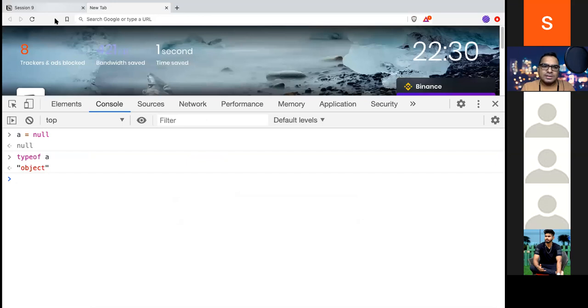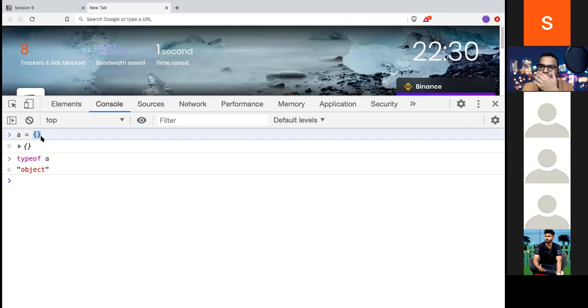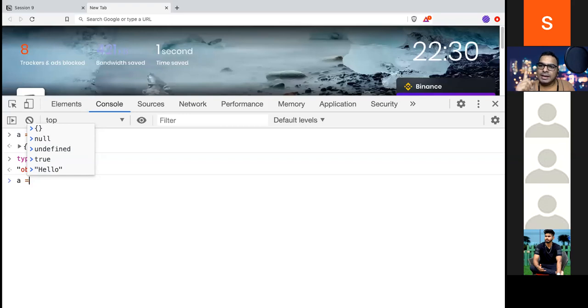In JavaScript, an object is created or denoted using empty curly braces, open and close. If I do a, and if I do type of a, it will be object. So non-primitive is basically declared using open and closing braces. In the same way, I'm using the same variable and just keep on reassigning it. That means I keep on changing the value position of the container. I can do this.